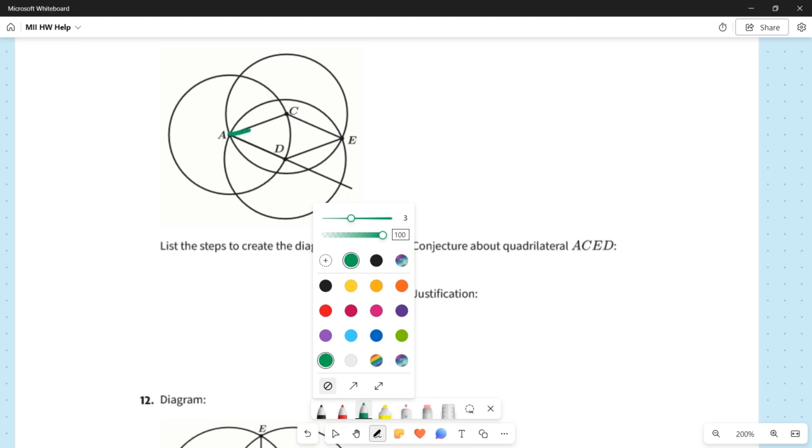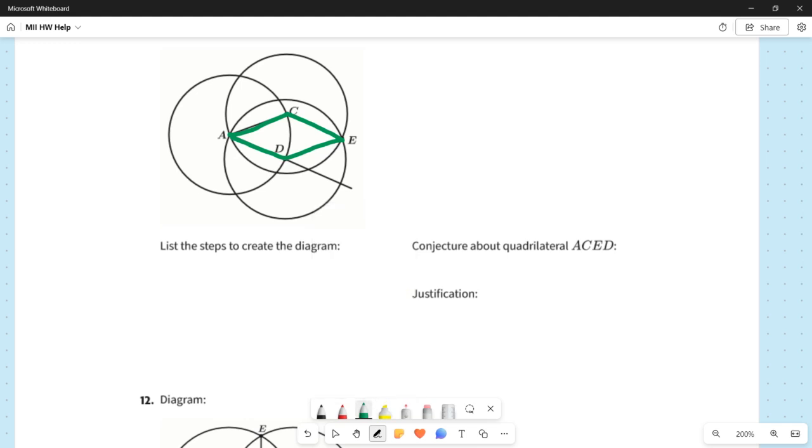So we're going to make a conjecture about AC, CE, ED, and DA. So when all said and done, we're going to make some conjecture about that quadrilateral, and then we have to justify that conjecture.